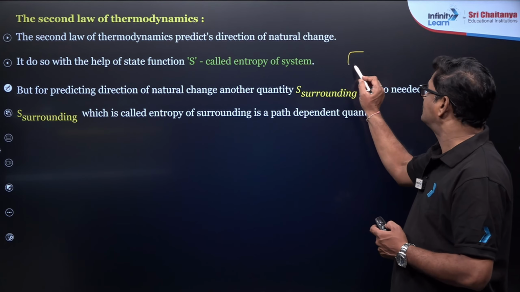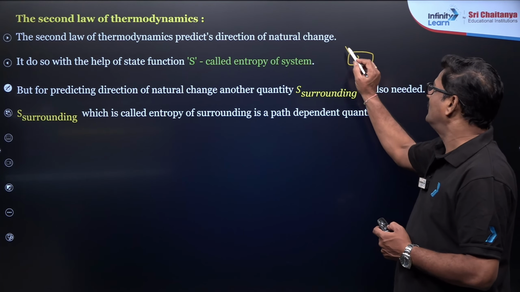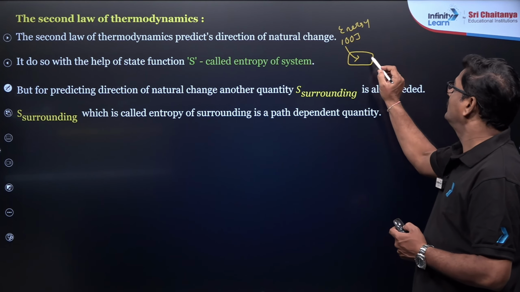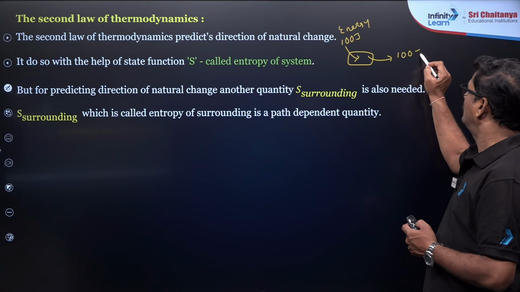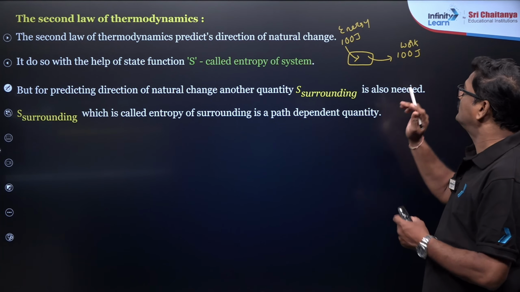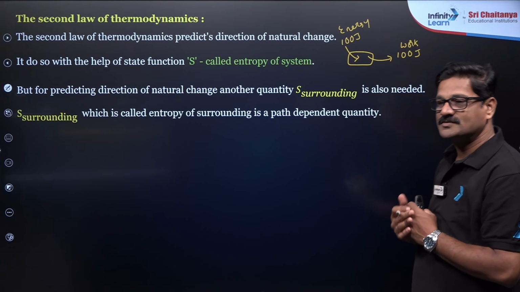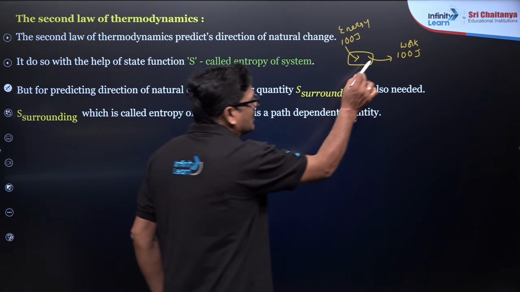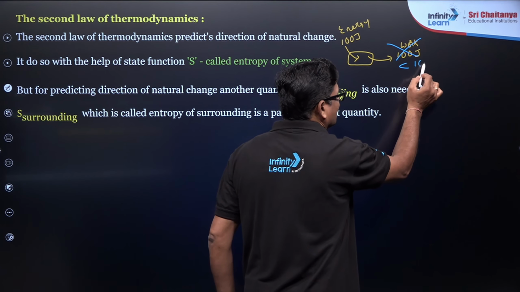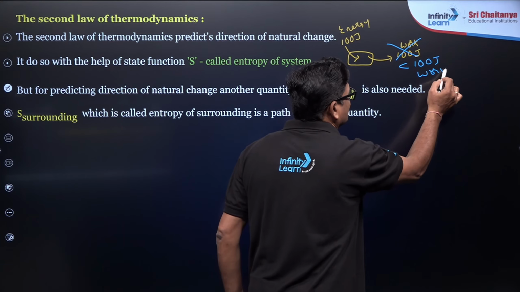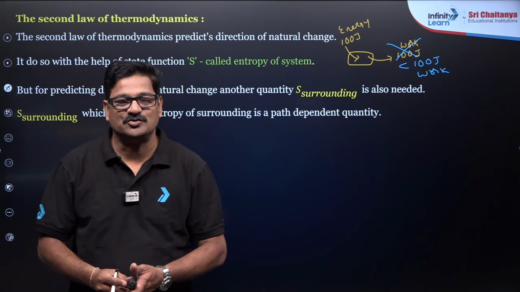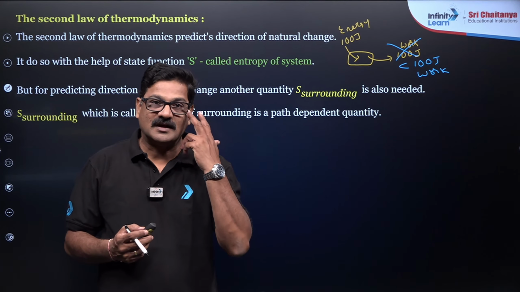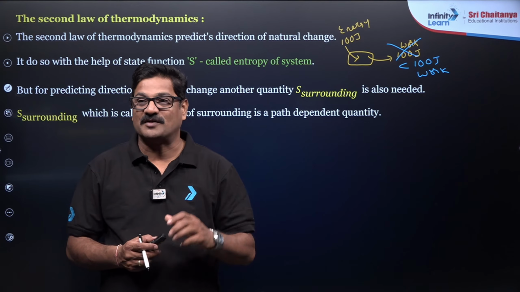So first law of thermodynamics, it's a car. Okay, if you give 100 joules of heat energy, you are going to do 100 joules of work. But it is not happening so. You are doing less than 100 joules of work experimentally. Why? There may be heat loss. Assume there is no heat loss. Then also it is doing so. So that immediately second law of thermodynamics comes into the picture.